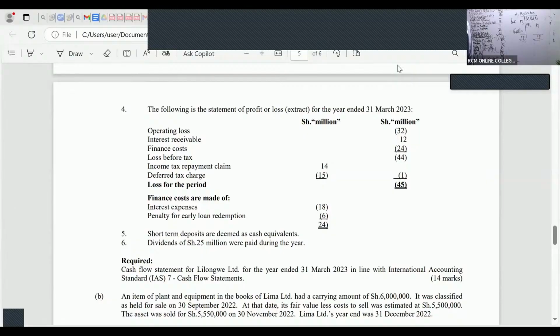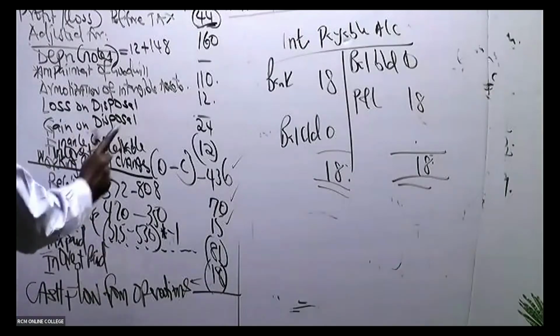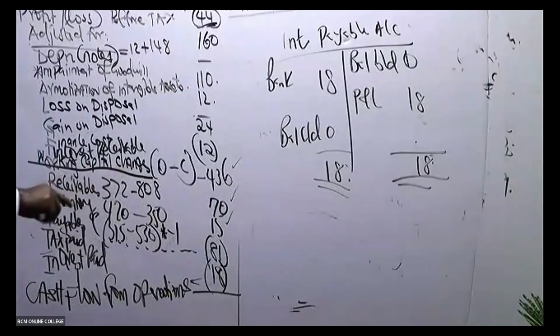If you look at the cash flow statement, we're interested in the interest that was paid, not the finance cost. The interest that was paid is 18, and it's an outflow because we paid.